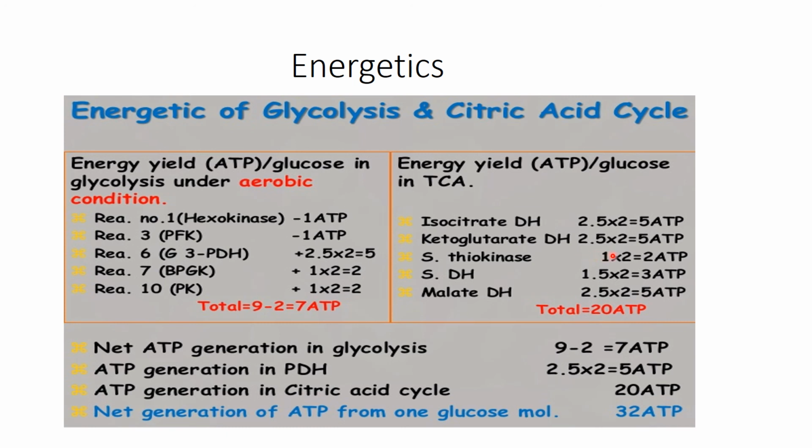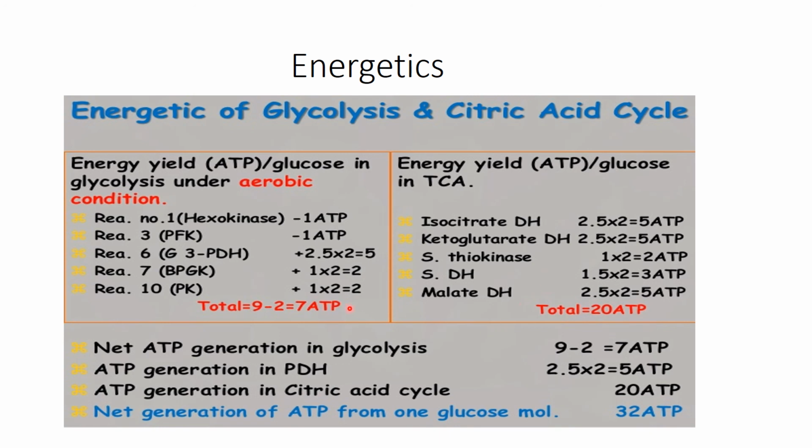So there are 2 cycles, then 2 ATP molecules are produced as substrate level phosphorylation here, and FADH will produce only 1.5. So 2 FADH2 are produced in the Krebs cycle, then 3 ATP molecules are generated here, and malate dehydrogenase again produces 1 NADH in each case, so we collect here 2 NADH and they will produce 5 ATP molecules. Total score will be 20 ATP molecules in the Krebs cycle.